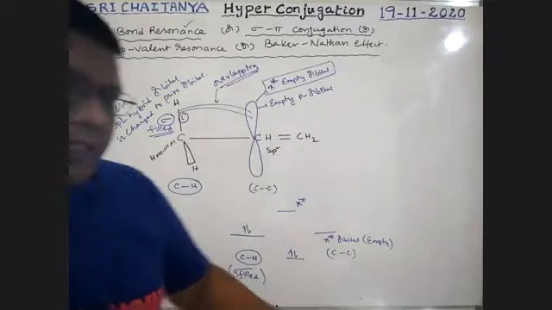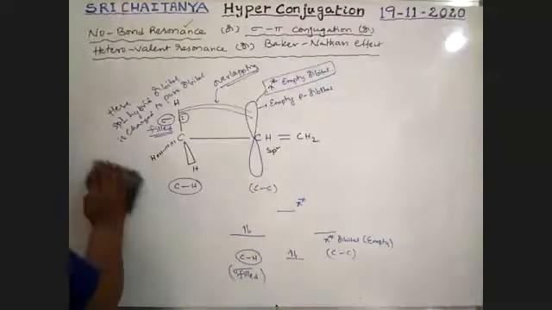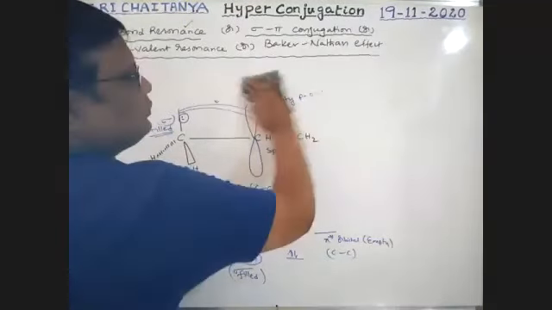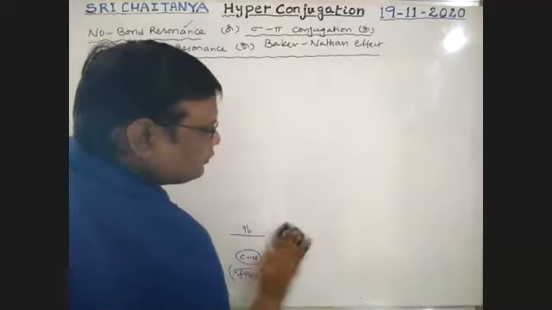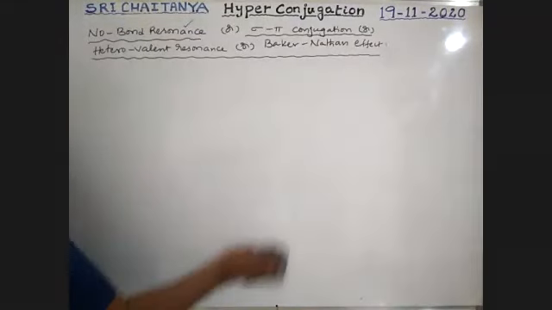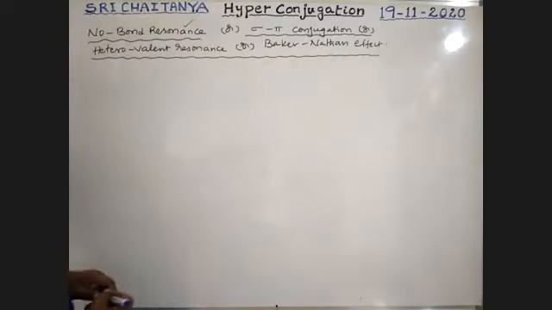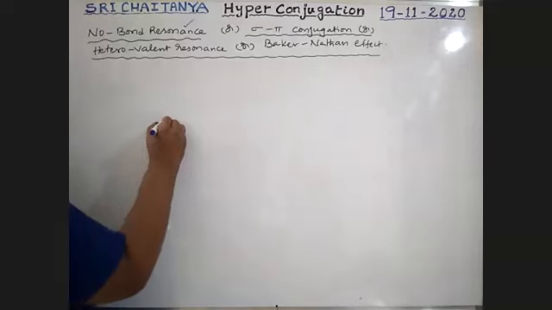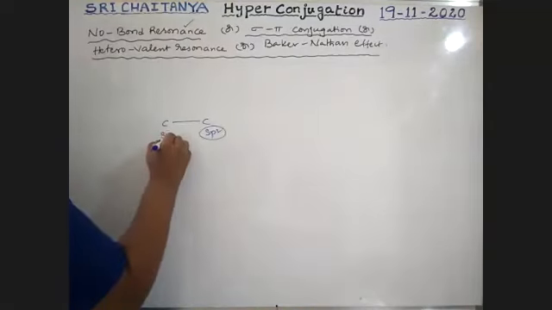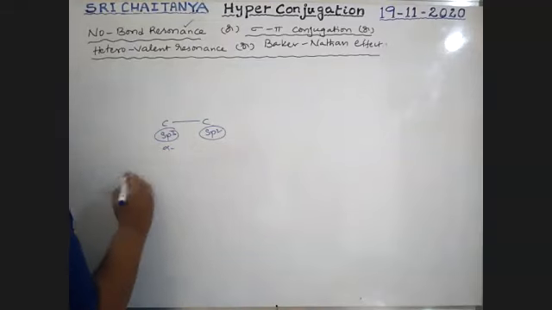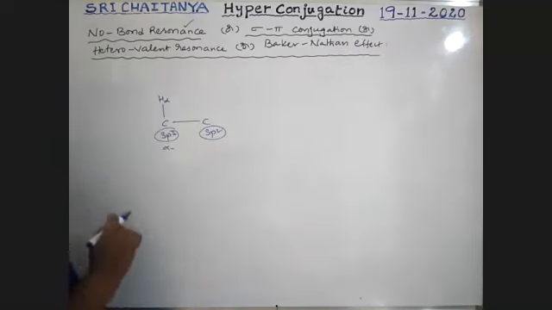Now, boys, see here. This is the sp2 carbon, and this is the sp3 carbon, the alpha carbon. The alpha carbon has hydrogen; this is alpha hydrogen.